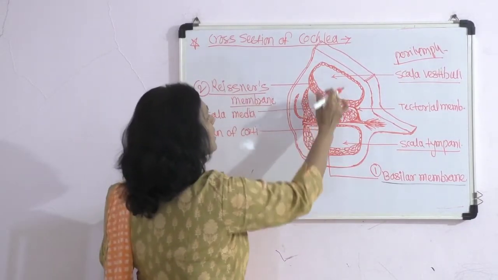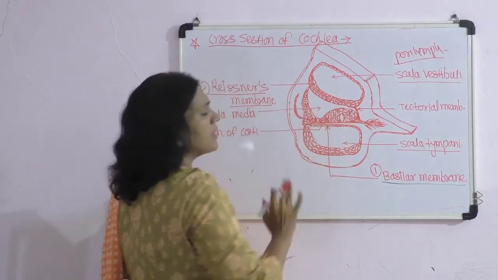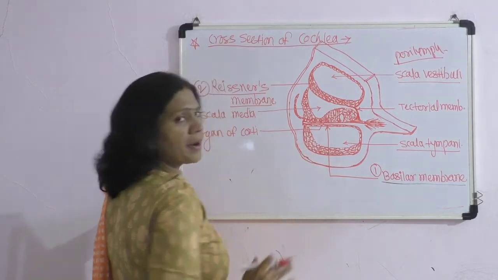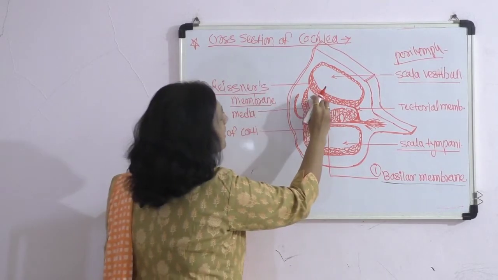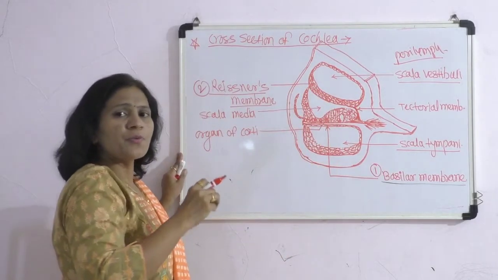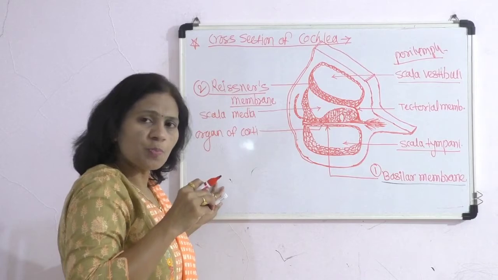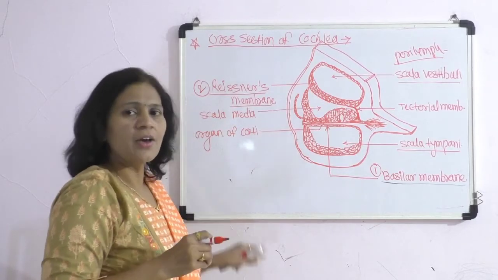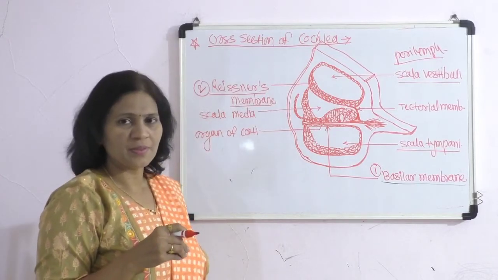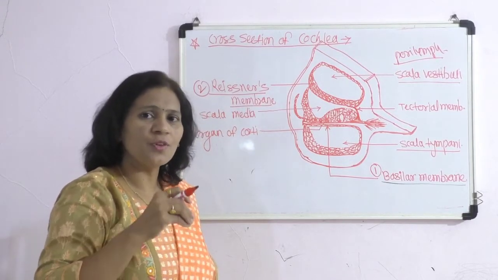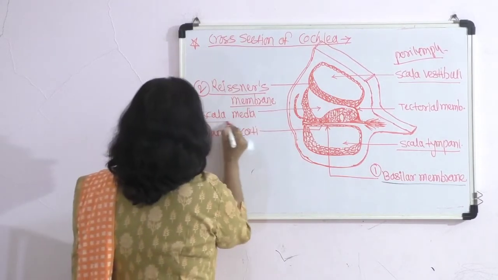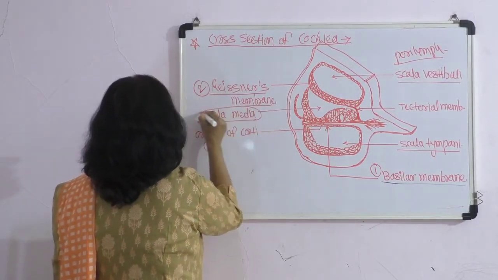And in between these two larger cavities, scala vestibuli and scala tympani, there is a small middle cavity, the portion of the cochlea which lies in the membranous labyrinth. It contains the fluid called endolymph, and this small cavity is called the scala media.